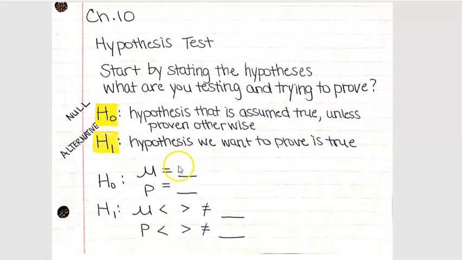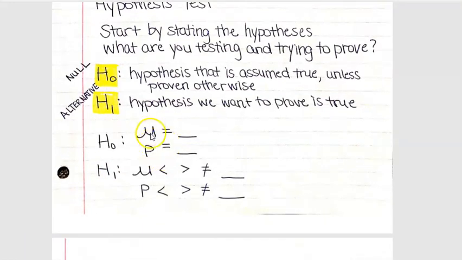In the null hypothesis, you're always going to have an equal to sign. You're going to have one of two parameters, either mu or p, and that depends on, like we did in chapter 9, whether you're doing means or proportions. In the alternative, you're going to have that same parameter, mu or p, and then you're going to use a less than, a greater than, or not equal to. And the values that they're equal to or not equal to are going to be the same values. So if I have mu equals 98.6 up here, I'm going to have mu greater than 98.6 down here, right? So I'm going to have the same number.